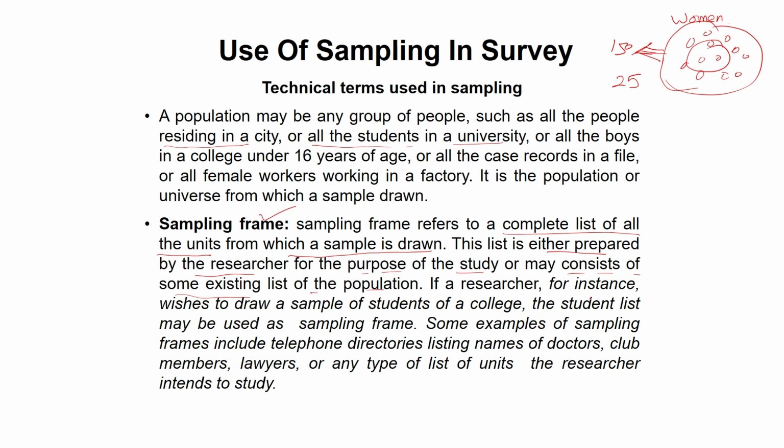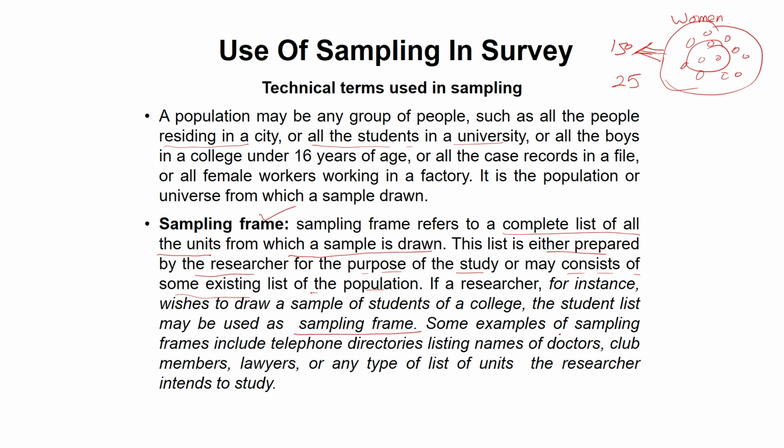For example, if he wishes to draw a sample of the students of a college, it will be very easy for the researcher to get the list of the students from the principal's office. That list of students is known as the sampling frame.